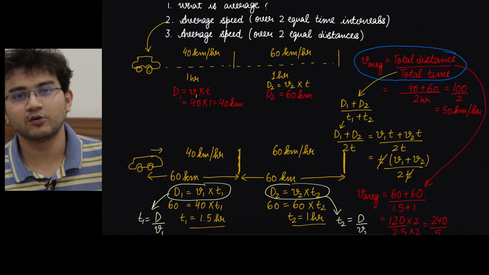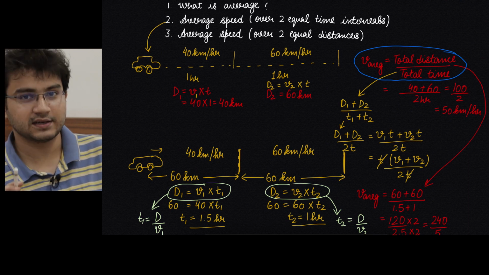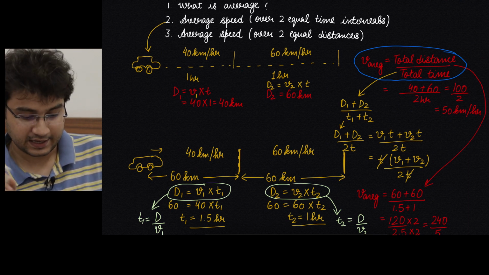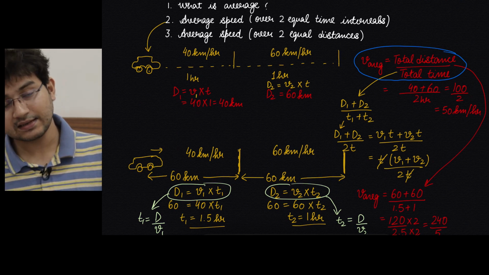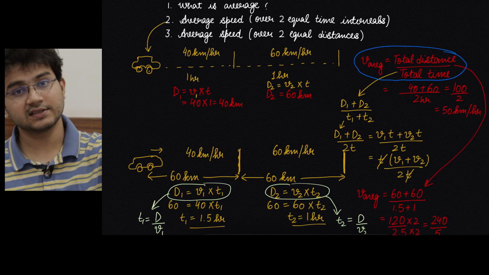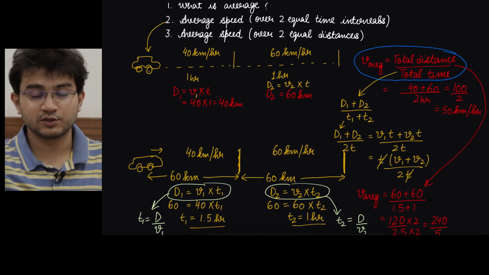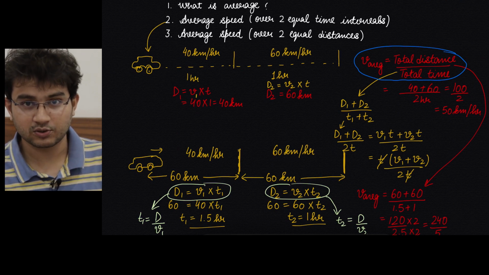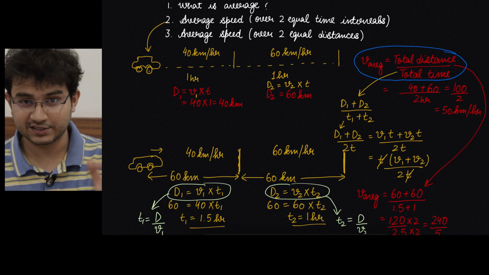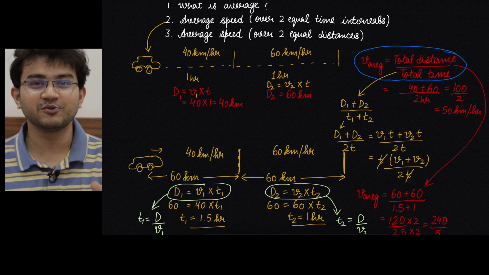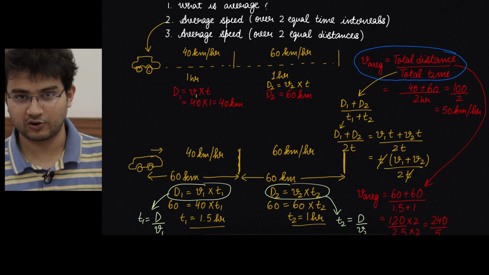The last thing that I would want to just mention is, whenever you get such a question, like we did these two cases, one speed was 40, the other was 60, and in one case the answer was 15, the second case the answer was 48. Our answer was between these two values. So if you're solving such a question and you're getting an answer of, let's say, 5 or 100 or 5000, that is a clear-cut way to see that you are going wrong somewhere, you're doing some wrong calculation or something has gone wrong.